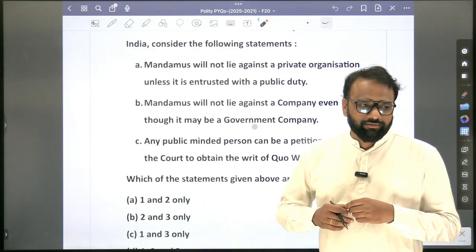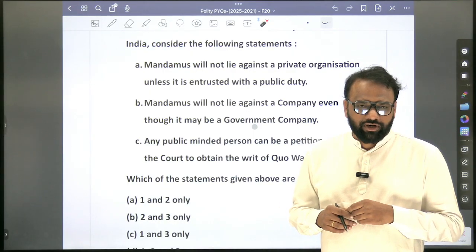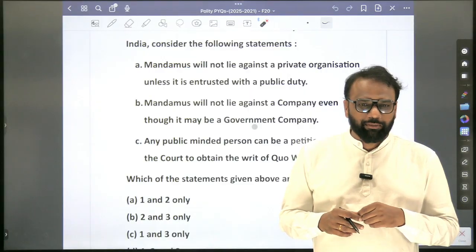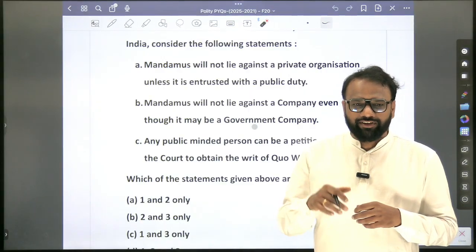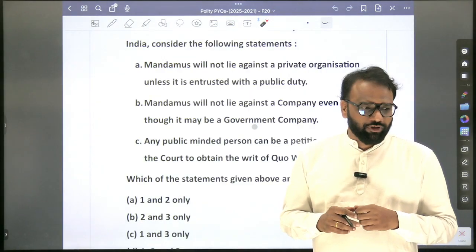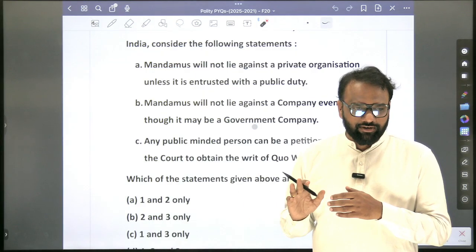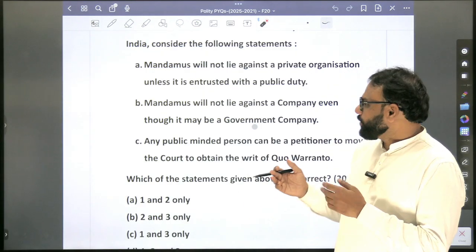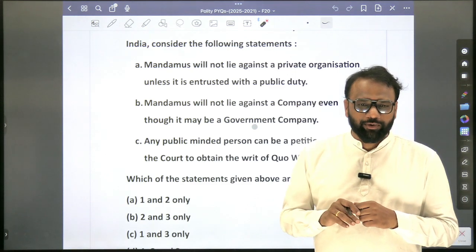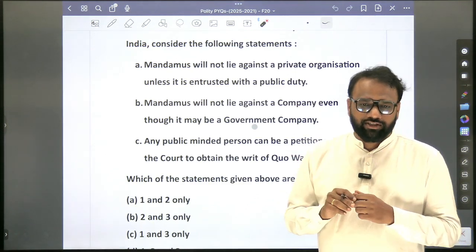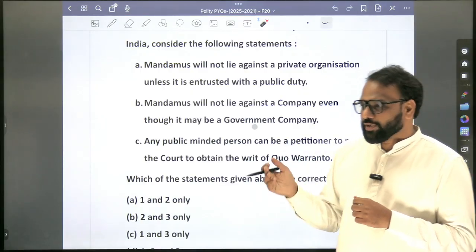Yes, example. Road making can be an example. So it's a public duty. Next, the famous example which we consider often is the issuing of passport. The passport issuing service has been entrusted to TCS. It's a private organization, but doing what? Public duty. So in such a case, even a writ can be issued against TCS as well. Even though it's a private organization, it's doing a public duty.